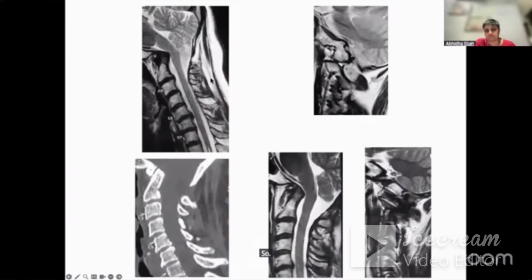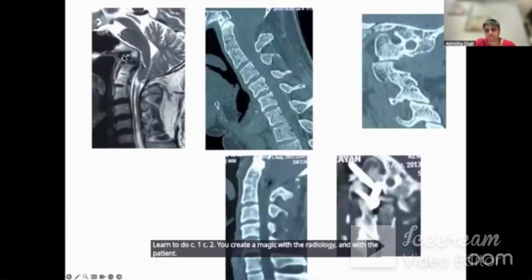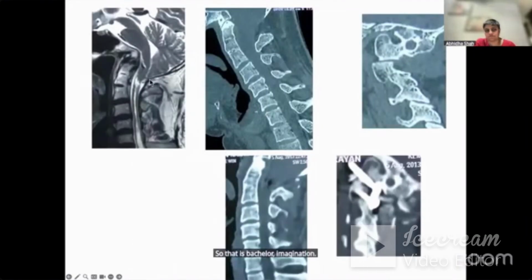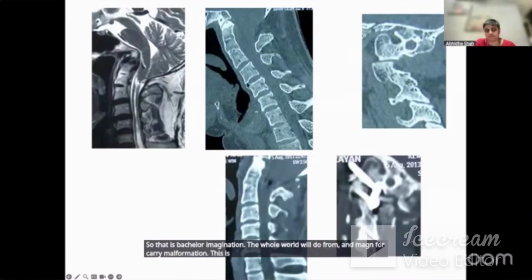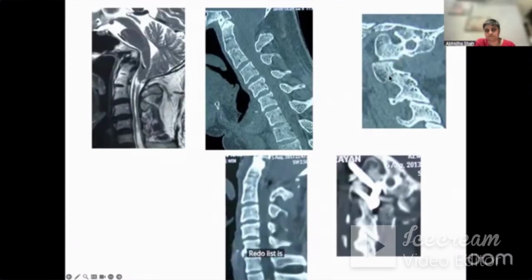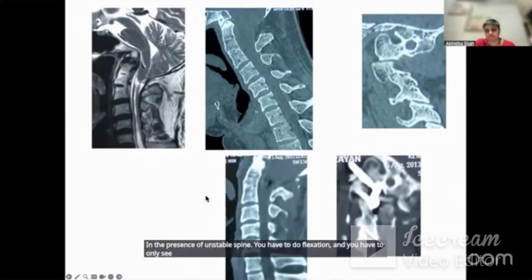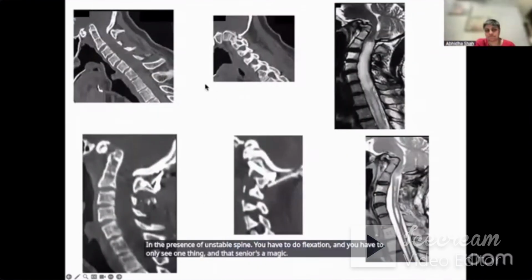So there is a retrolisthesis, there is Chiari malformation. Decompression is a completely negative operation in all these cases. And you do learn to do C1, C2, you create a magic with the radiology and with the patient. So there is basilar invagination. The whole world will do foramen magnum decompression for Chiari malformation. This is a negative form of treatment in the presence of retrolisthesis, in the presence of unstable spine. You have to do fixation and you have to only see one thing, and that seeing is a magic with the patient, with the radiology.